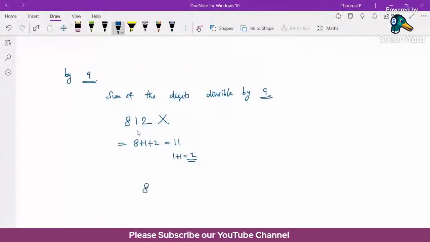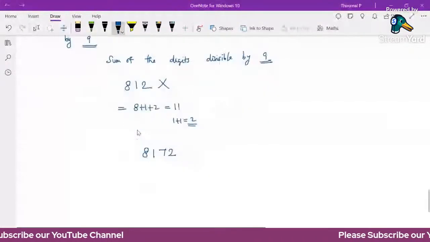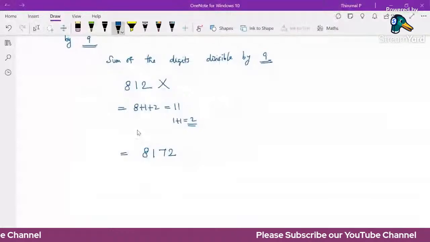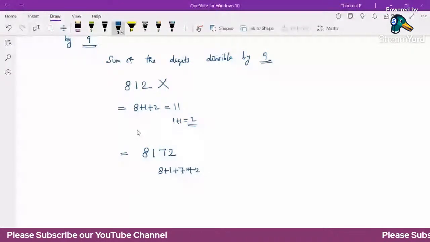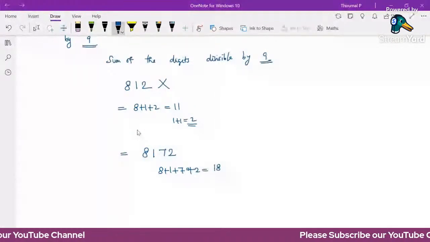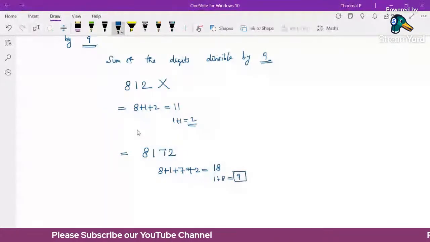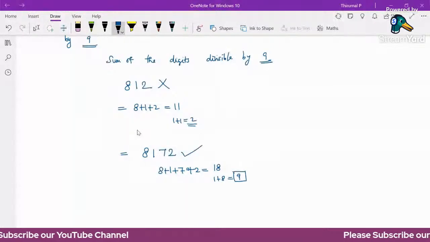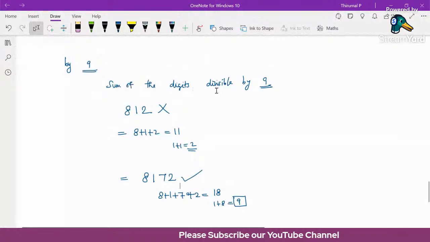Suppose the number is 8172. Find the sum of the digits: 8 plus 1 plus 7 plus 2 is 18. Again 1 plus 8 is 9. So the sum of the digits is 9, which is divisible by 9. So the number 8172 is divisible by 9. For 9 we check that the sum of the digits is divisible by 9, which means the original number is divisible by 9.